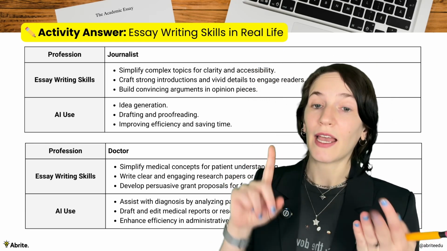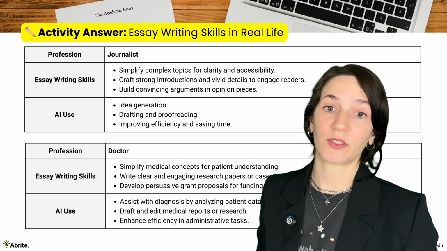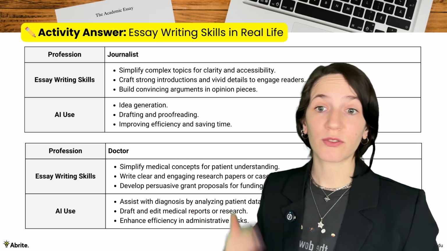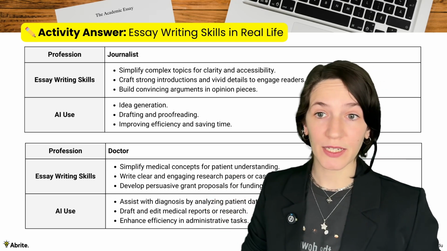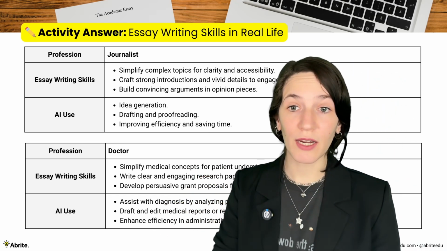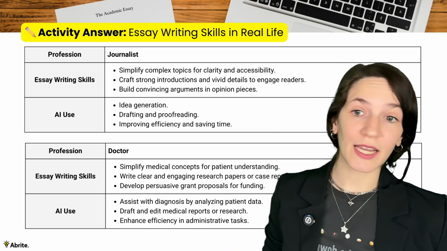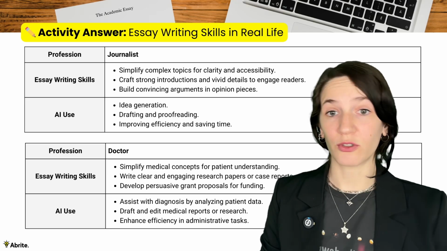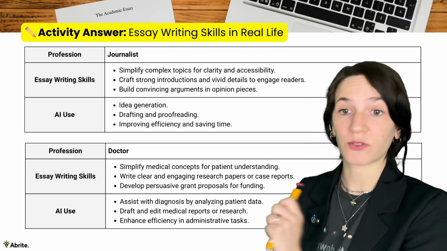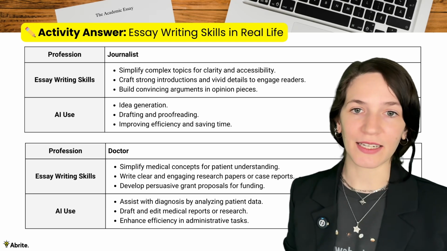If I was a doctor, some of the essay writing skills I would use would include communication, writing, and argumentation. I would use communication to explain concepts to my patients. I would use writing to write research papers or case reports if I need to, and I would use my argumentation skills to develop persuasive grants for funding if I need it. For AI use, I would potentially use AI to help me with diagnosing patients, to draft those research papers, case reports, proposals, and I would use it to do any administrative tasks that I needed to have completed.